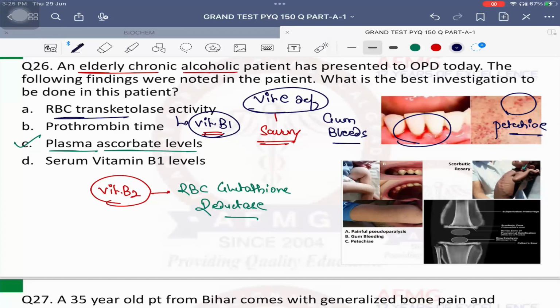So please remember, vitamin B1 or thiamine deficiency assessment can be done with the help of RBC transketolase activity, whereas vitamin B2 or riboflavin levels can be assessed with the help of RBC glutathione reductase activity. कोई दिक्कत नहीं है इसमें. That's the important thing you need to remember, guys.